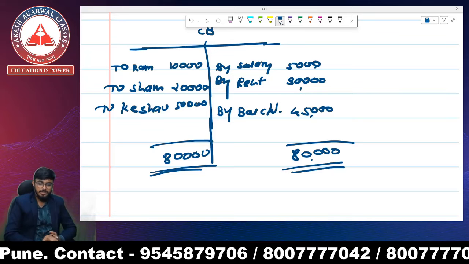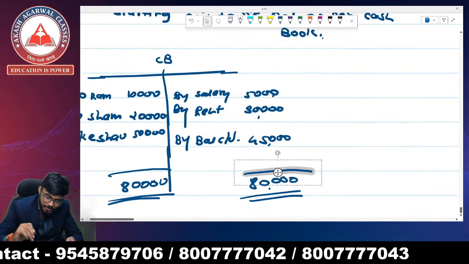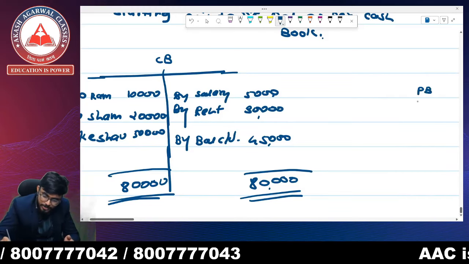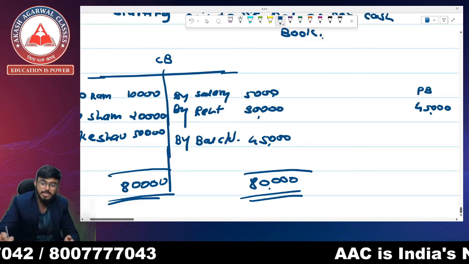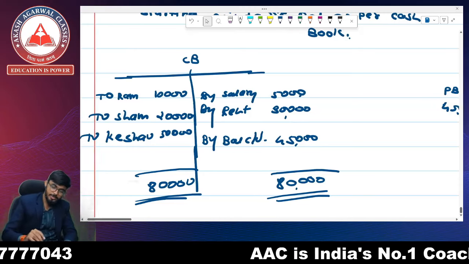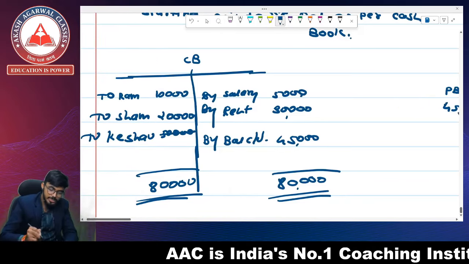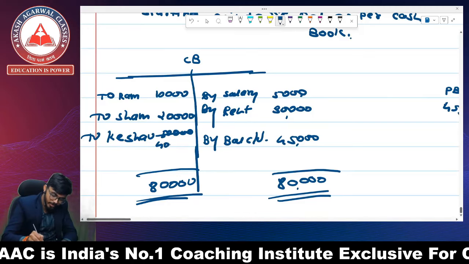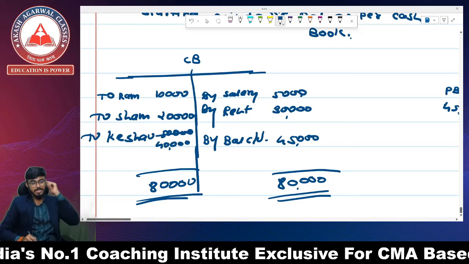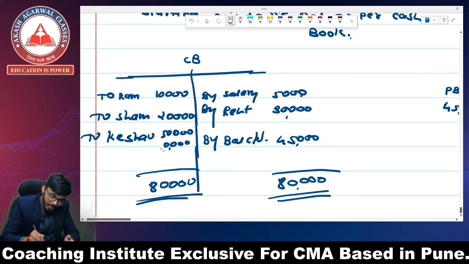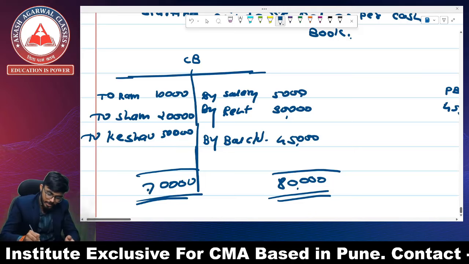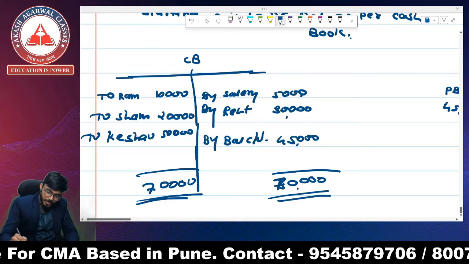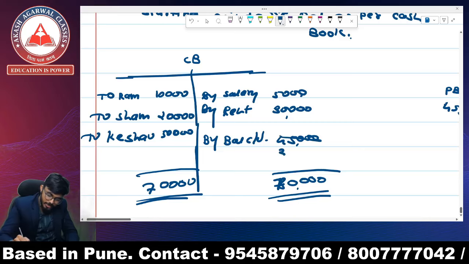$45,000. But this has to be your balance of cash book. So there is a balance in your passbook of rupees 45,000. But while recording the transaction of Keshav, it is a transaction of 50,000, but we recorded it as 40,000. It means the debit side is undercast. Or while totaling the amount, instead of 80,000, we calculated it as 70,000. The effect of this is that we have a balance carried down of rupees 35,000.